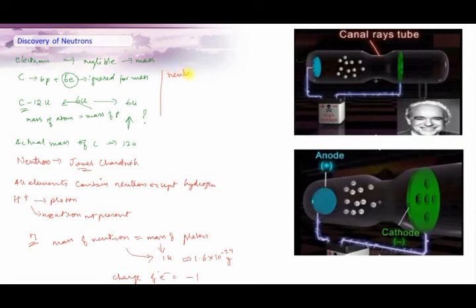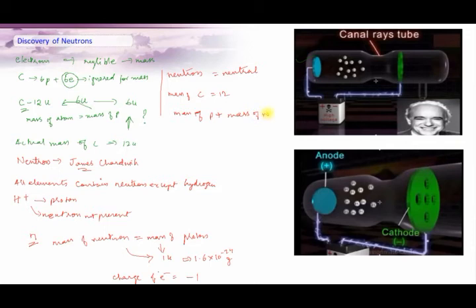We are now in a position to explain why the atomic mass of carbon is 12. The mass of a carbon atom is 12 because the mass of an atom is the sum total of the number of protons and neutrons present in an atom. Together, the mass of protons and neutrons give you the mass of an atom.